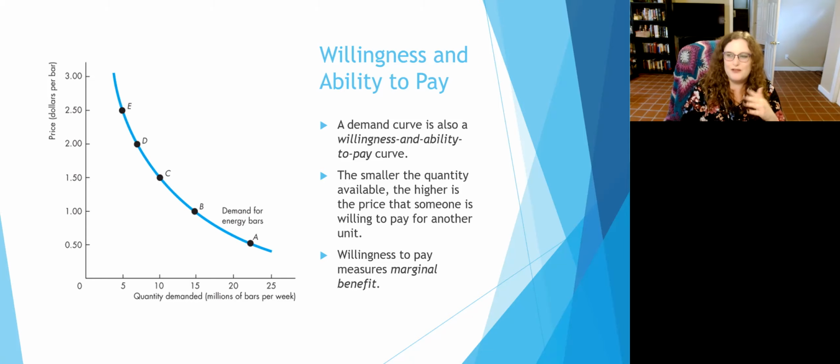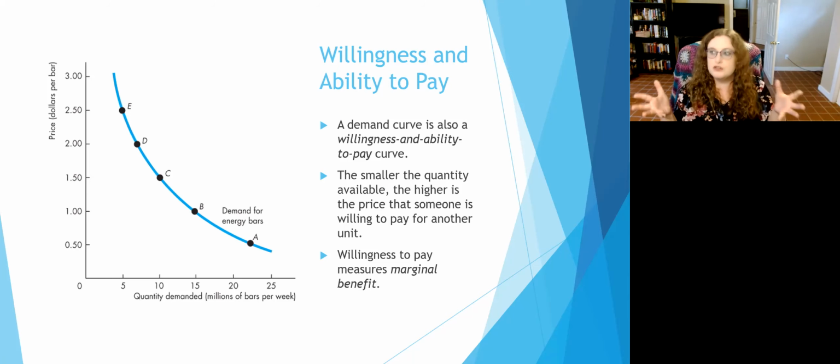Maybe a little less, about 50 cents for it. If we only had 5 million candy bars, then the marginal benefit, the extra bit of happiness that I would get from that 5 millionth candy bar in society is probably closer to $2.50 because people are willing to pay for it. This means that that's close to what they are willing to pay for a good or service.